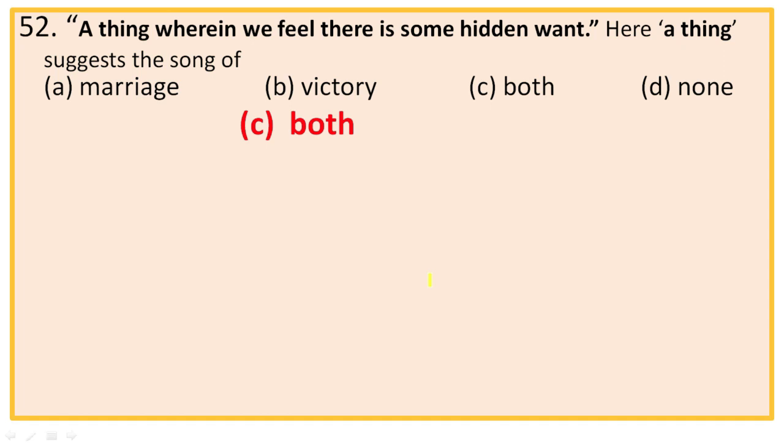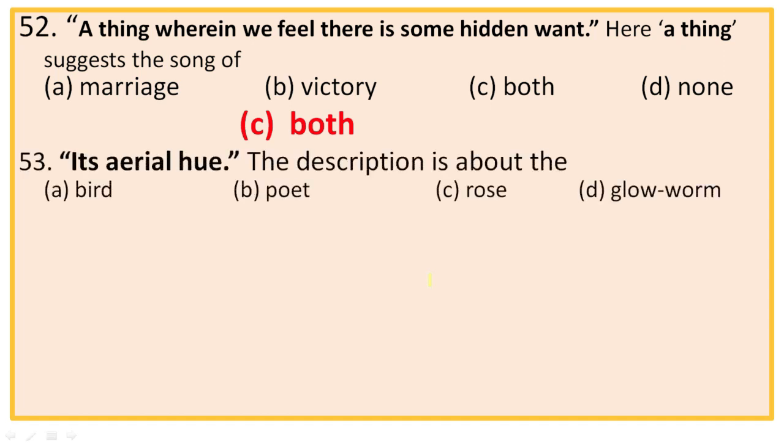Next, question number 53. Its aerial hue, the description is about, and its aerial hue, scattering unbeholden its aerial hue. So the glowworm or firefly remains unbeholden or unseen, but scatters the aerial hue or the faint light. So the right option is D, glowworm or firefly.